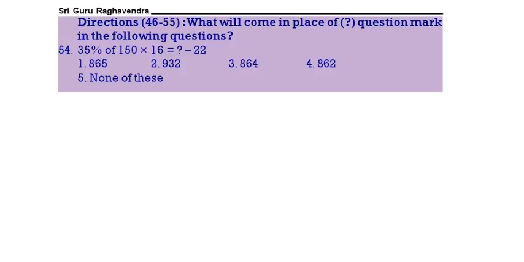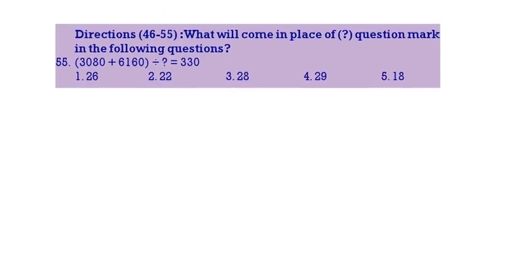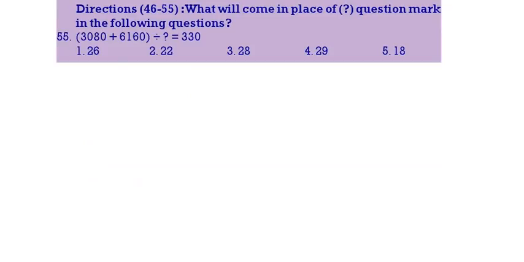35% of 150 into 16 is equal to x minus 22. So 35% of 150 into 16. 5 2s, 5 3s, 2 ones, 2 8s. That is 35 into 24. 24 5s are 120, 72, 840. 840, this minus 22, if it comes here, it becomes plus. So we will get 862 as the answer. 862. Next question.